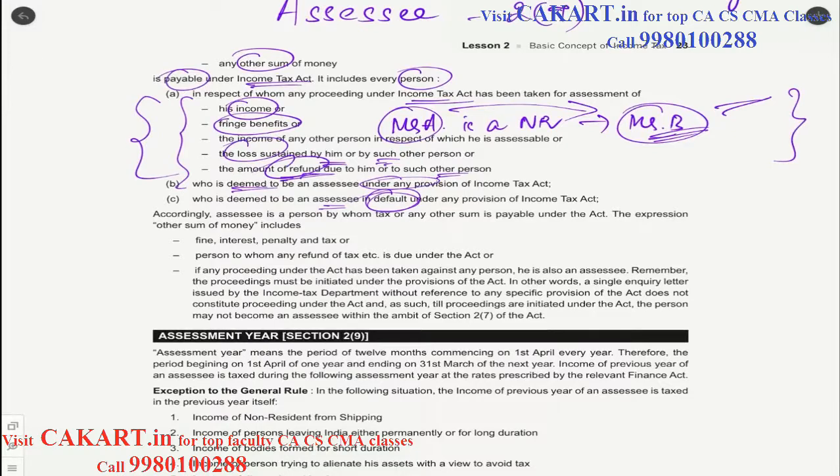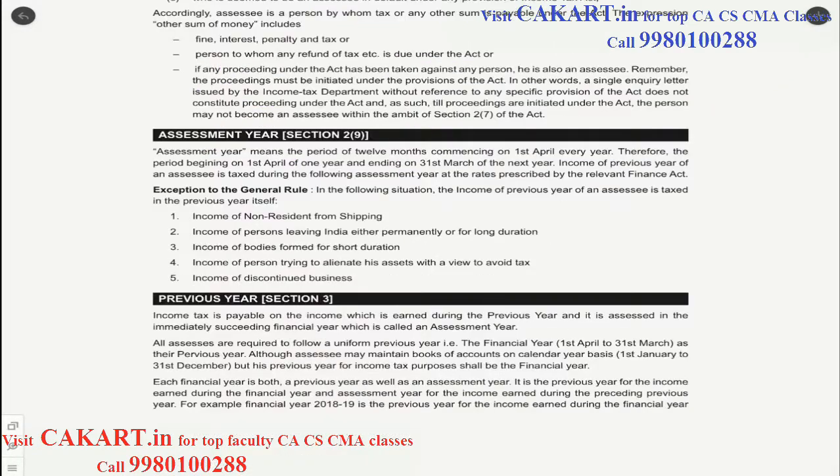Accordingly, assessee is a person by whom tax or any other sum is payable under the Act. What is this any other sum now? They say it could be other sum of money as well. So the any other sum or other sum of money part refers to any fine payable, any interest payable, if there is any penalty other than tax payable by the assessee. So even in such circumstances, the person would be treated as an assessee.